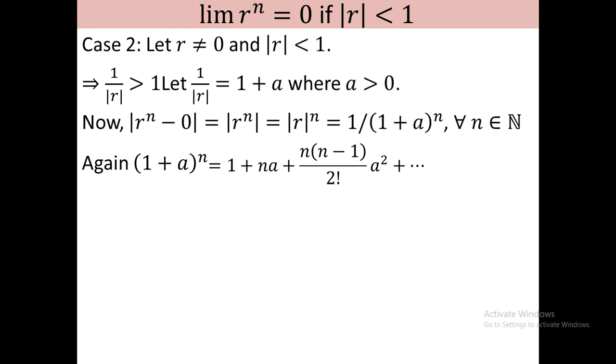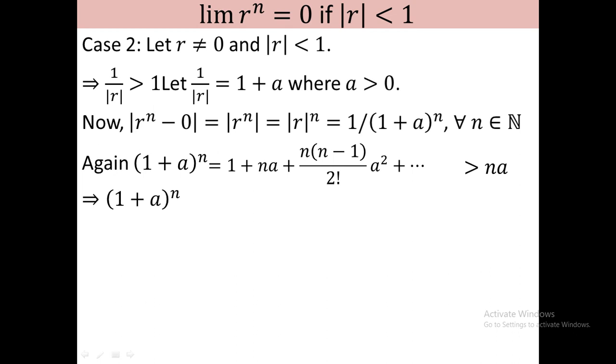Okay, this is not an infinite series, this is a finite series. The last term is a to the power n. This must be greater than na, because there are many positive terms excluding na. So you add 1, a squared term, a cubed term, all these elements along with na, so the whole expression must be greater than na.